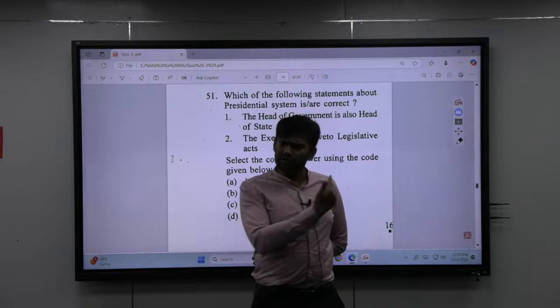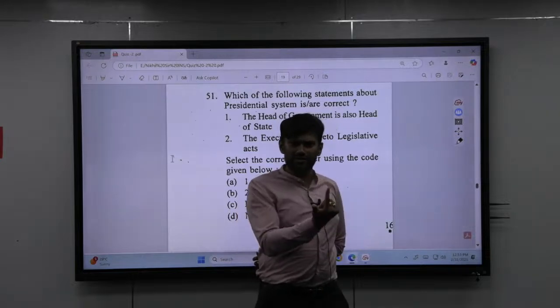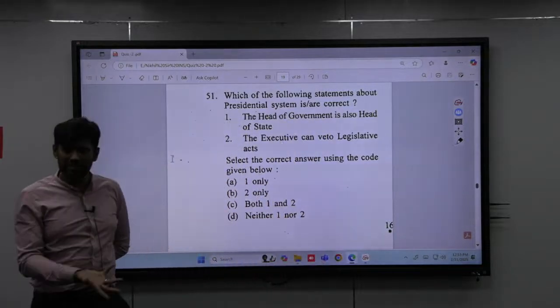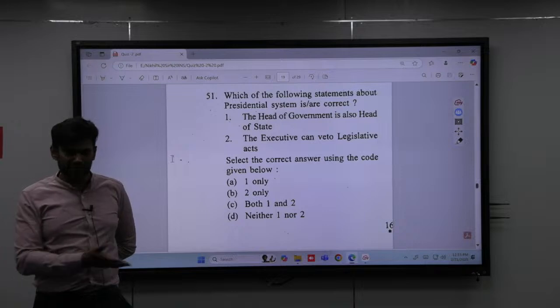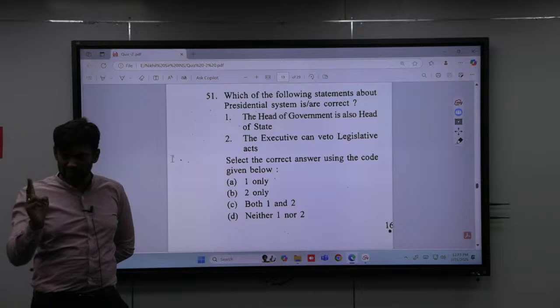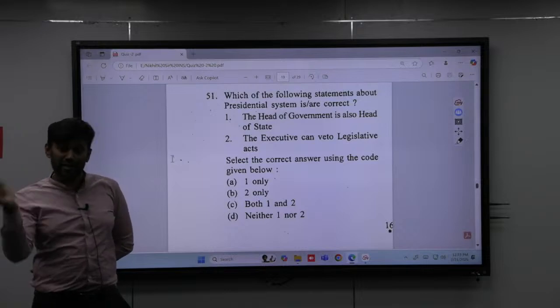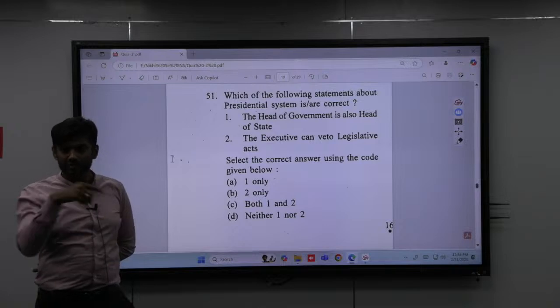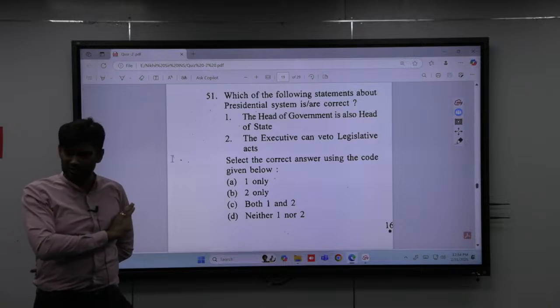See, plain and simple, you could have applied, no? President Trump got elected recently. America is a presidential system. Simple, basic NCERT reading: the difference between parliamentary system and presidential system. In a parliamentary system, there are two heads; in presidential, there is a single head. In a parliamentary system, the executive is accountable to the legislative. In a presidential system, the executive is not accountable to the legislative.